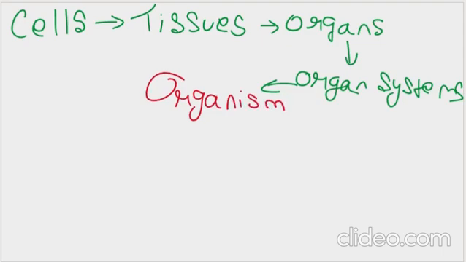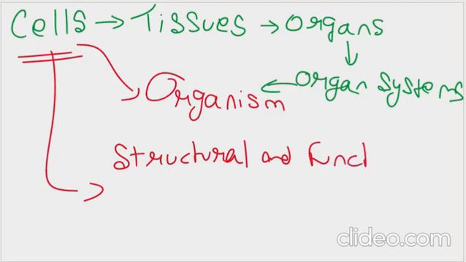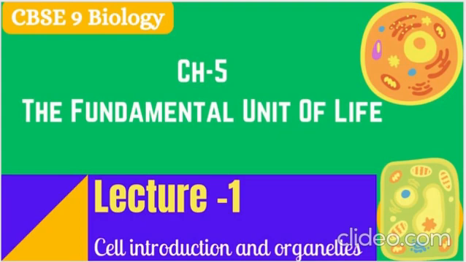So with this entire relation, what can you conclude? That the main unit is the cell only. From the cell only, an organism is made. Cell, then tissue, then organ, then organ system, then organism. So this means the cell is the structural and functional unit of life. That is why it is known as the fundamental unit.